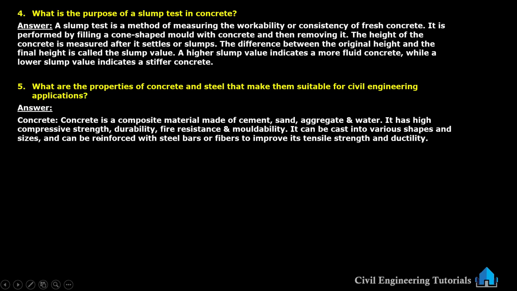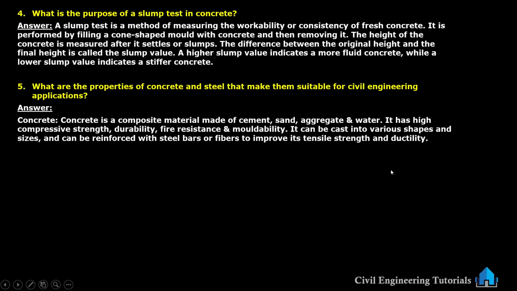Concrete is a composite material made of cement, sand, aggregate and water. It has high compressive strength, durability, fire resistance and moldability. It can be cast into various shapes and sizes. It can be reinforced with steel bars or fibers to improve its tensile strength and ductility.